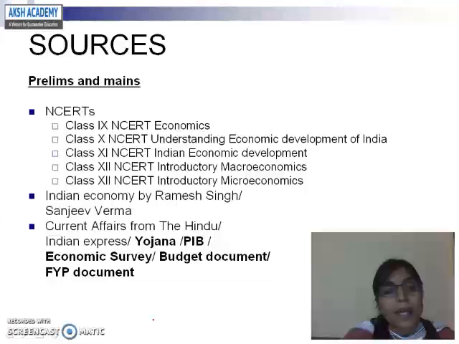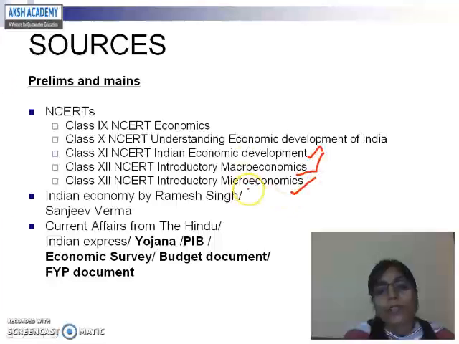NCERTs are the Bible for UPSC, so go through all the economic NCERTs. In class 9th, you will find the NCERT for economics. Class 10th NCERT, Understanding Economic Development. Class 11th NCERT, Indian Economic Development. Then the class 12th NCERT will be your Introductory Macroeconomics. Class 12th, again the second part will be your Introductory Macroeconomics.